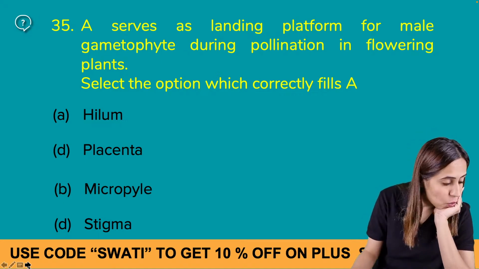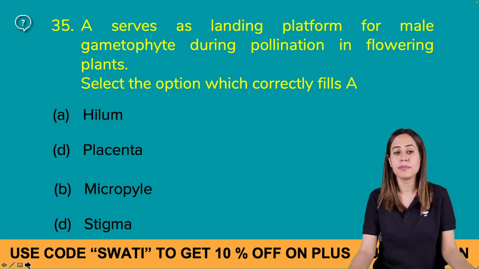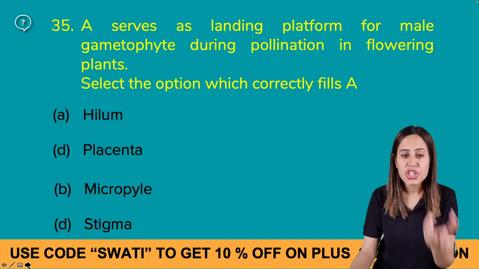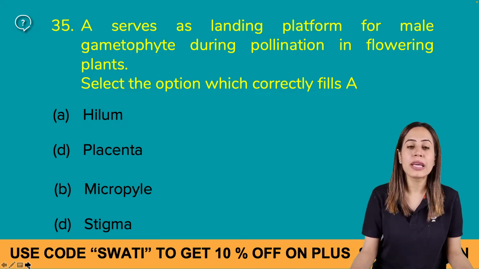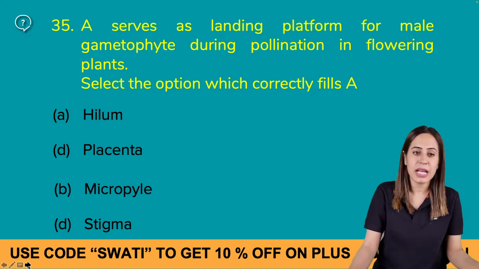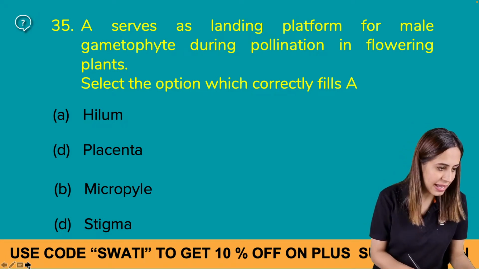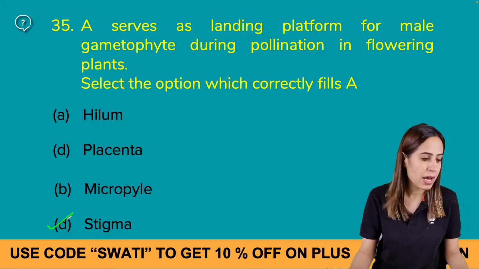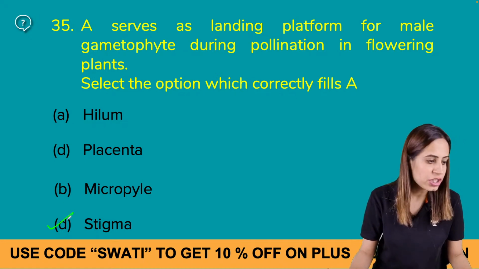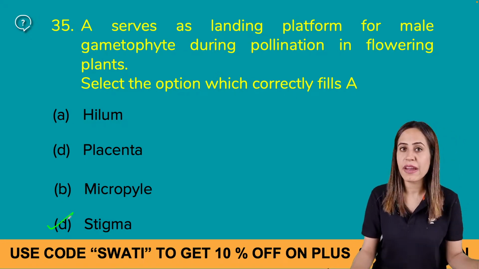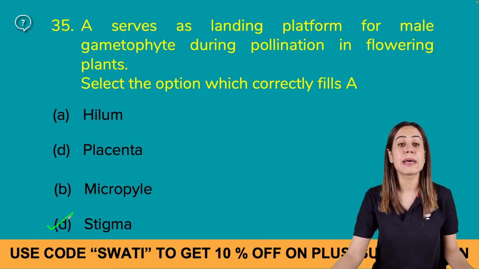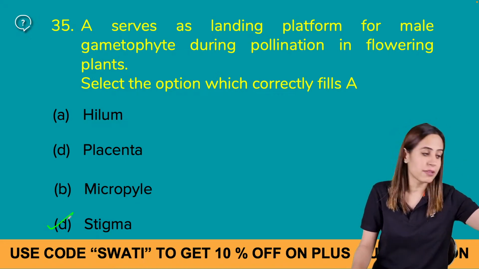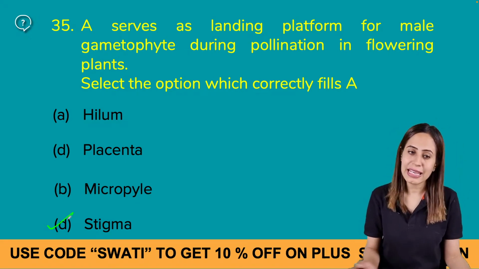Yes, who is saying A? Divya, hilum? Hilum is the junction between the ovule and the funicle, a point of attachment. How can the hilum be the answer? The answer is stigma. Good, Neha. Divya, you need to be very alert. Stigma is the landing platform, the receptive surface for the pollen grain. Right? Is it clear? Okay.